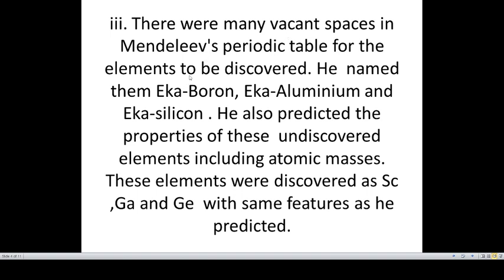तो मैंने last video में आप लोगों को बताया था कि he had made few predictions about the elements. So those were eka aluminium, eka silicon, eka boron. So there were vacant spaces in his periodic table. So eka aluminium and eka silicon.